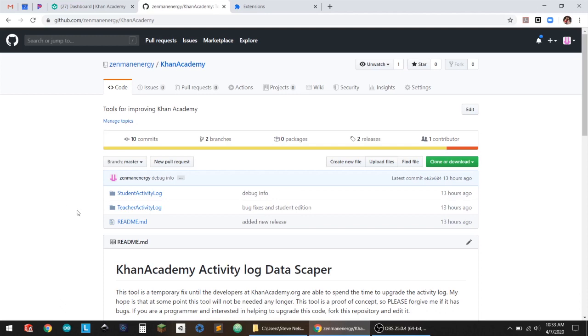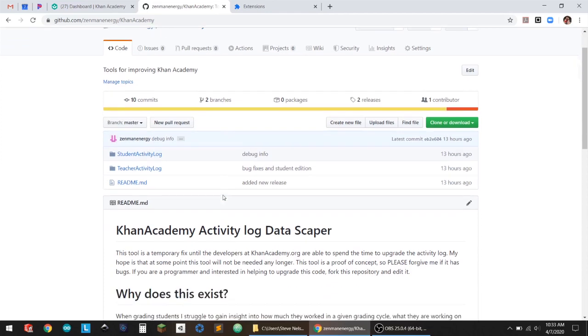Right now, this is version 1.01. So depending on when you're watching this video, it's possible that this video is showing an outdated version. But right now, there are two extensions in this code base. One is the student activity log. The other is a teacher activity log. And I'm going to show you how to install both of them.